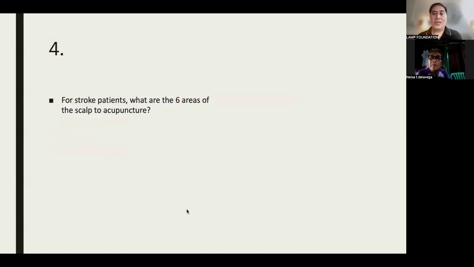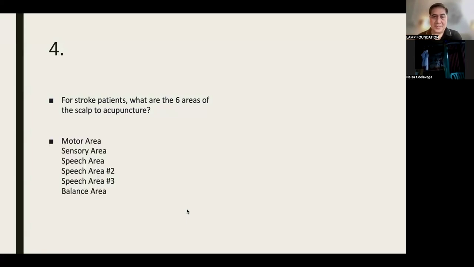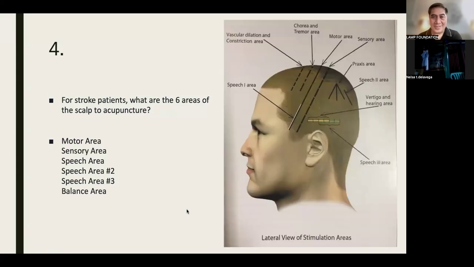For stroke patients, what are the 6 areas of the scalp to needle? For those who attended the scalp acupuncture demos by our esteemed teachers, who would like to answer? Motor area, sensory, speech area 2, 3, balance area. Yes, memorized. So these are the points.